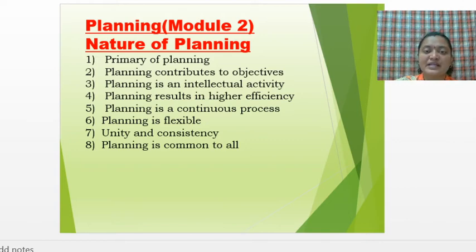Then planning is flexible. Now what do you mean by flexible? Some kind of changes can be done on the basis of planning. Many times, as I've told you, whatever plan the manager has set can be successful or it can fail. In case any kind of failure takes place in the planning activities, some kind of changes can take place. So planning is flexible. Flexible means some changes can be done in the planning to be more effective.